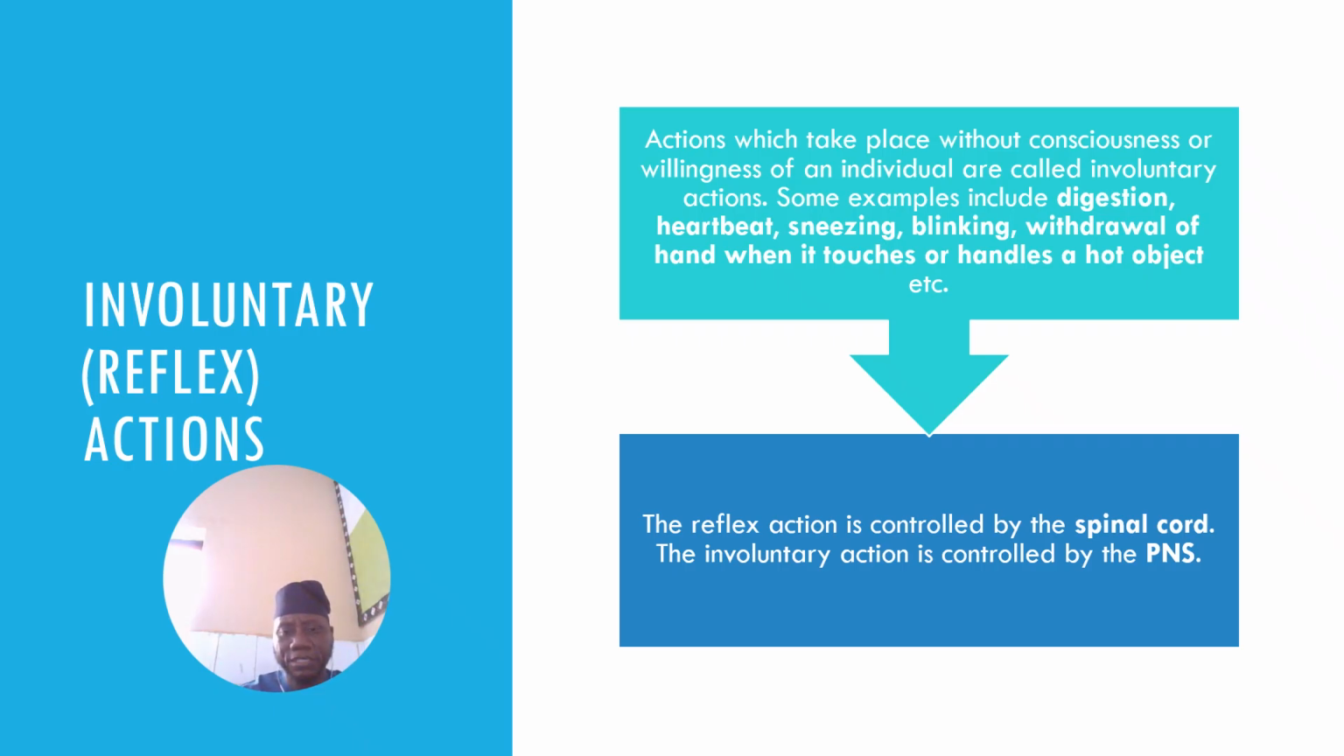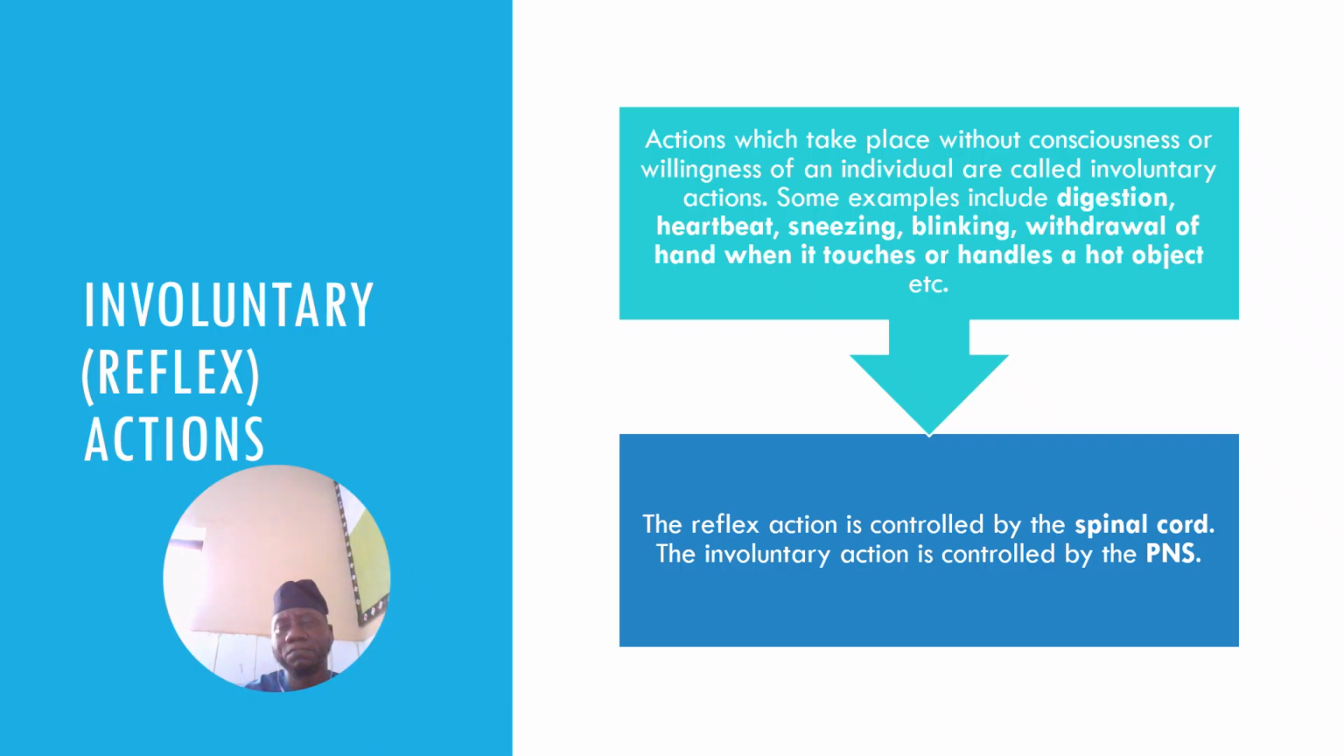Now, let's separate the reflex from the involuntary. But before that, I mentioned something here. The reflex action is controlled by the spinal cord. The involuntary action is controlled by the peripheral nervous system. Now, what is the difference between reflex action and involuntary action? One great difference is the speed of occurrence. Reflex actions occur faster than involuntary action.